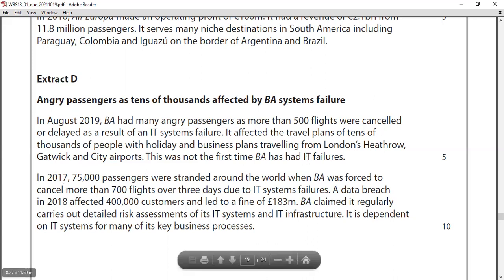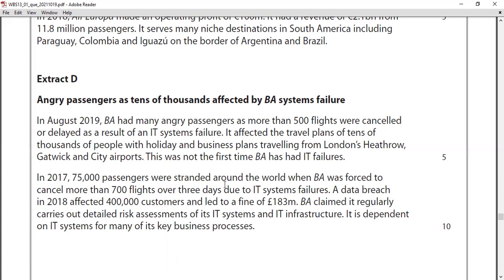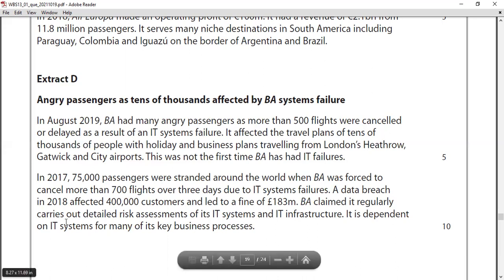In 2017, 75,000 passengers were stranded around the world when BA was forced to cancel more than 700 flights over 3 days due to IT system failures. A data breach in 2018 affected 400,000 customers and led to a fine of 183 million pounds. BA claimed it regularly carries out detailed risk assessments of its IT systems and IT infrastructure, and it is dependent on IT systems for many of its key business processes.